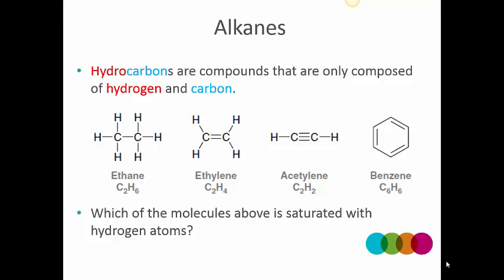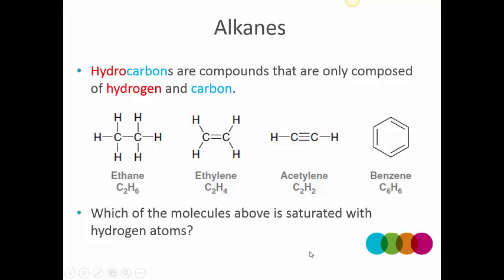In this video, we will talk about alkanes and their nomenclature. Alkanes are one kind of hydrocarbons. Hydrocarbons are organic compounds made out of primarily carbon and hydrogen, as the color-coded name suggests. There are three different kinds of hydrocarbons listed on this slide.